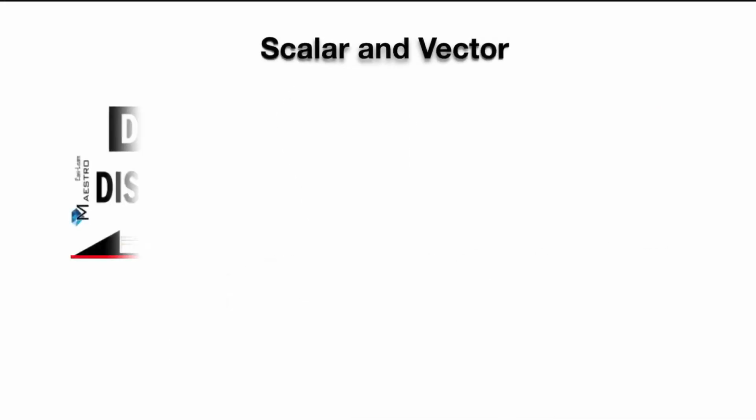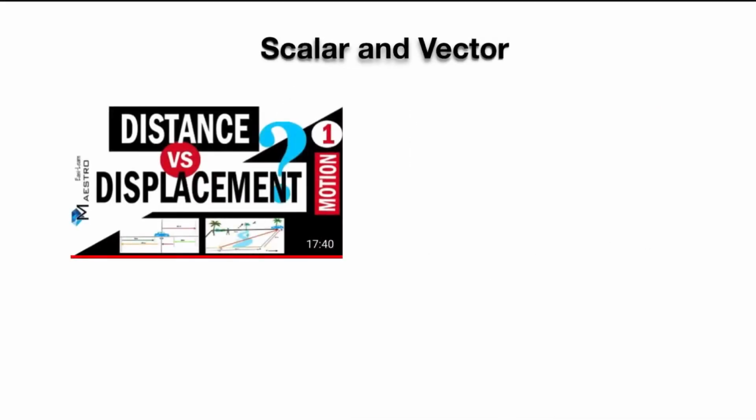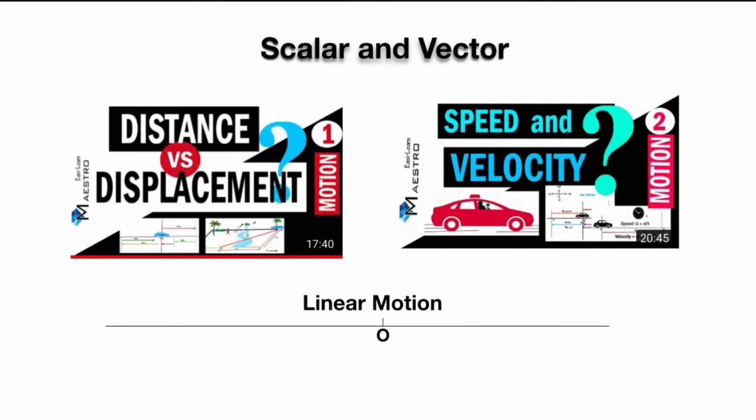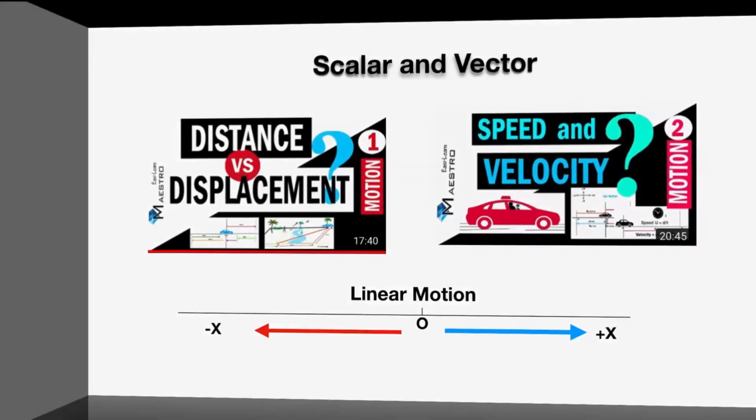In our session on distance and displacement, speed and velocity, we saw that displacement and velocity are the quantities which have direction. In this session, we discussed linear motion, motion in a line, for which there are only two directions along the line of motion, which can be presented along the line as positive or negative.